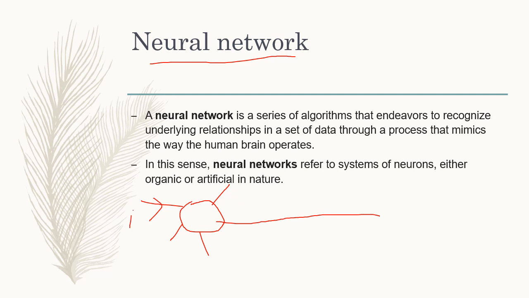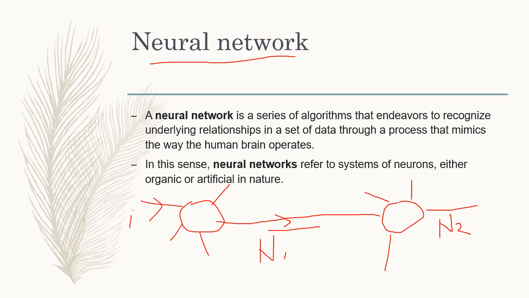Suppose the input is denoted by I. And the axon transfers the data to another neuron. This is neuron 1, and this is neuron 2.